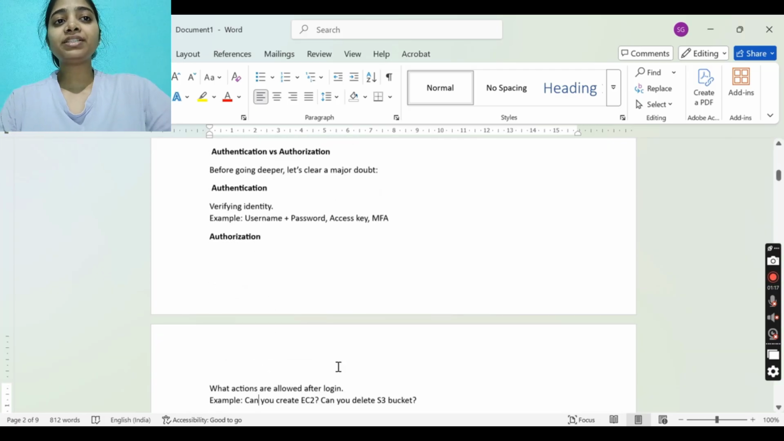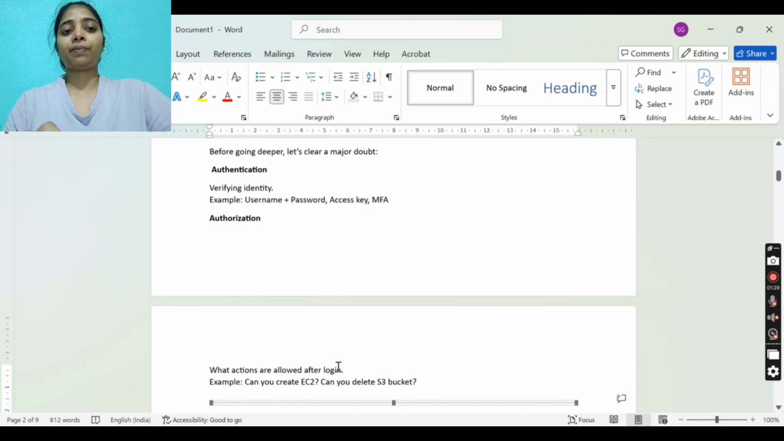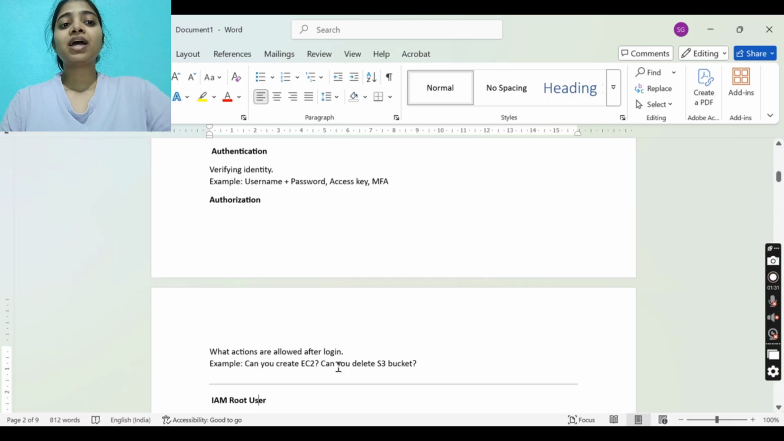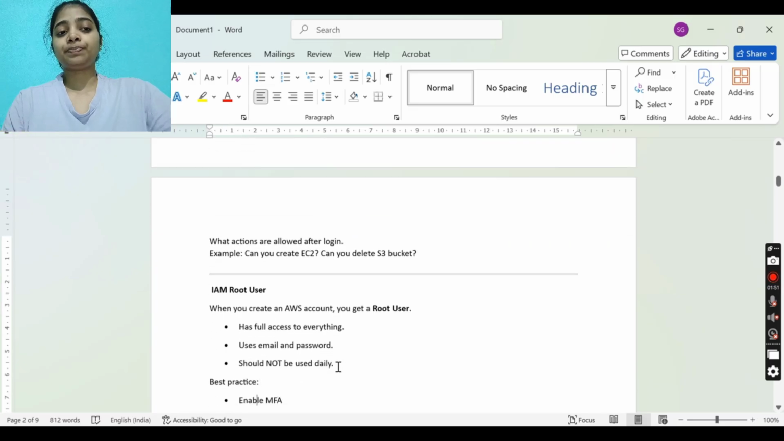So what is authentication, and what is authorization, if we go deeper? Authentication is verifying the identity. Example, the username and password, or the access key, or the MFA. And authorization is that after you log in using user and password, what all actions you are allowed to do. Whether you are able to access the EC2 instance, or whether you are able to create it or not, or you can delete an S3 bucket, all this comes in authorization.